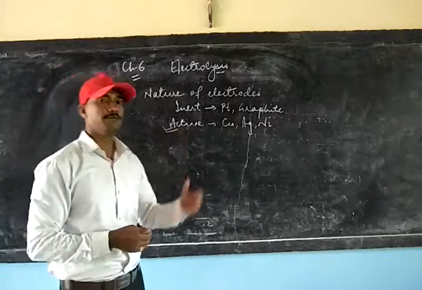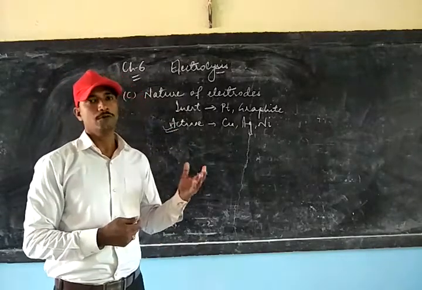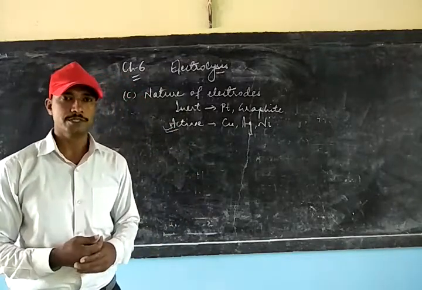So we will take one example to understand how discharging takes place in this case.